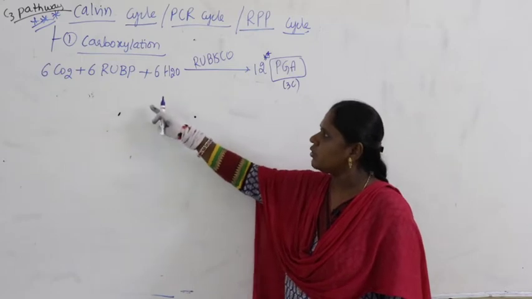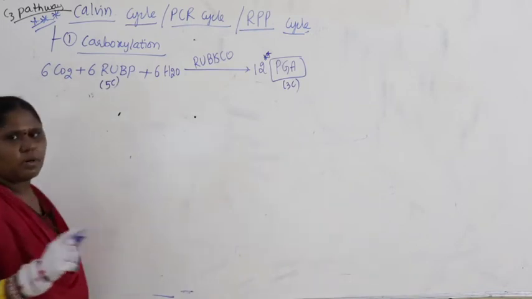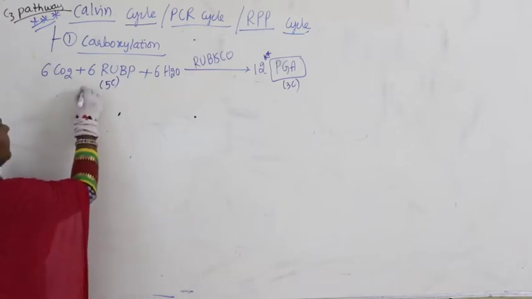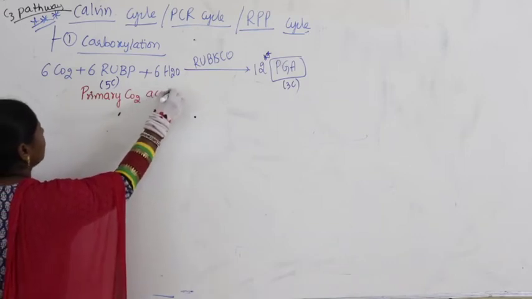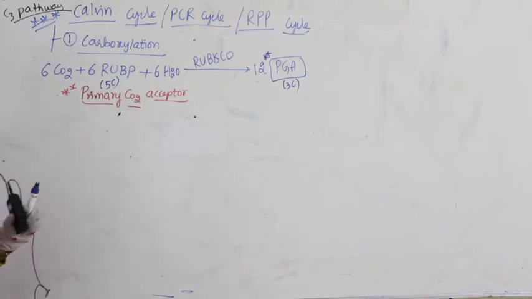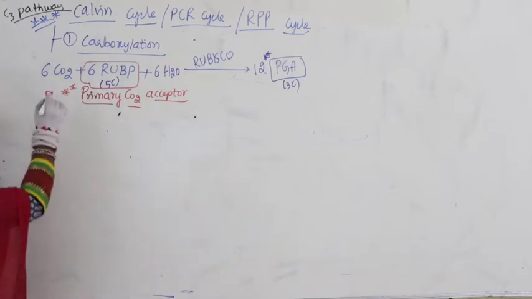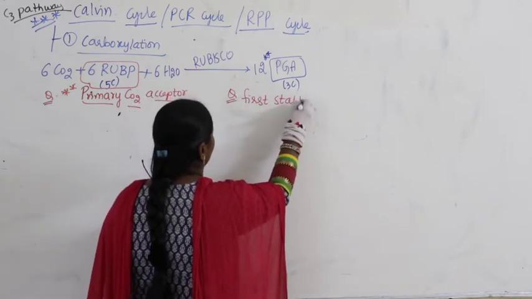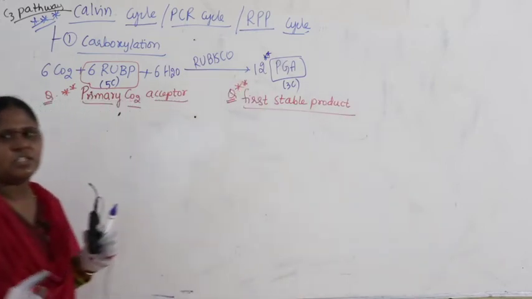So carbon dioxide, RuBP, water. Now RuBP is nothing but a 5 carbon compound. So what are the expected questions here? You have to remember the very important questions. What is that? RuBP is referred to as the primary carbon dioxide acceptor, very important. The primary carbon dioxide acceptor in the Calvin cycle is nothing but what? RuBP. Similarly, what is the other question we expect from this? The other question is the first stable product in the C3 cycle. The first stable product in the C3 cycle is nothing but 12 PGA.